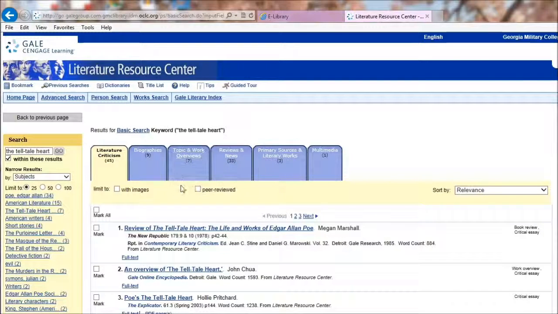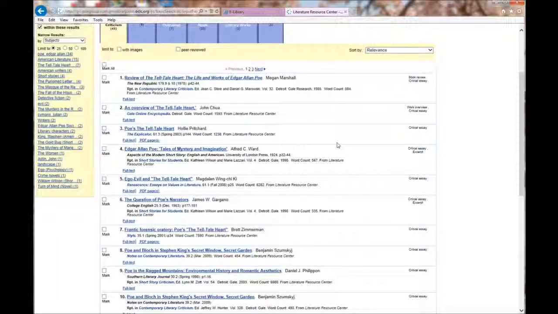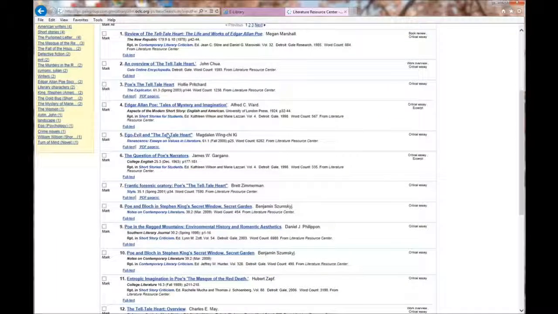You'll notice the results default to the Literature Criticism tab. This is where you want to stay. On the right, you'll notice the descriptions of the type of article. We have a book review, we have critical essays, and so on. I would recommend that you stay clear of the book reviews. The critical essays are going to be more in line with the criticisms and analysis that you're looking for. To open an article, simply click on the title link.